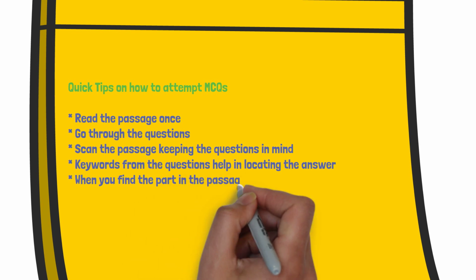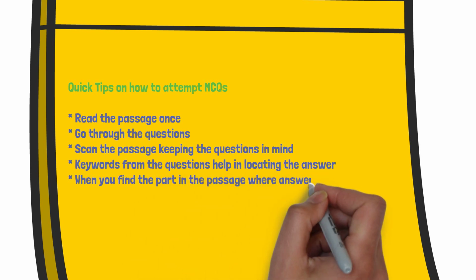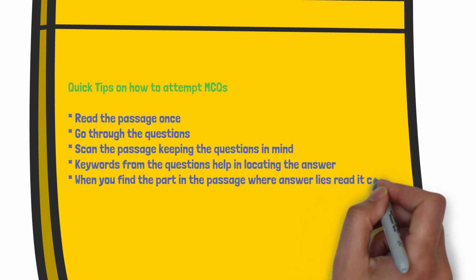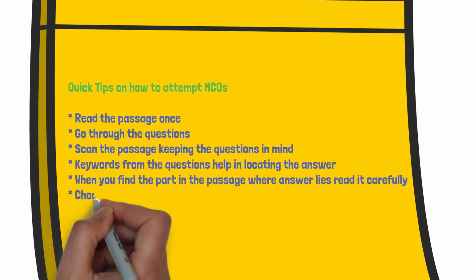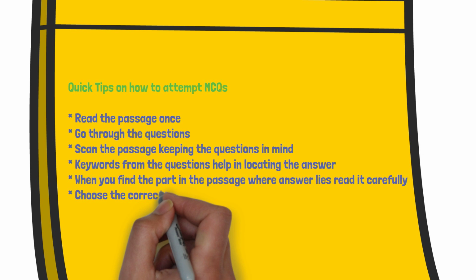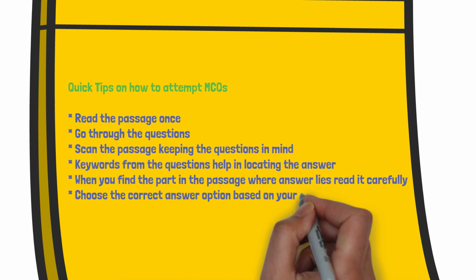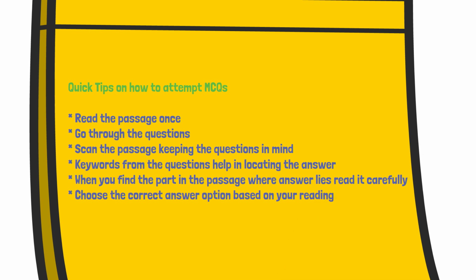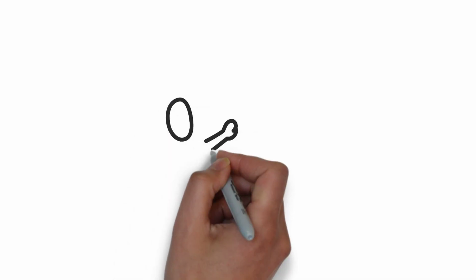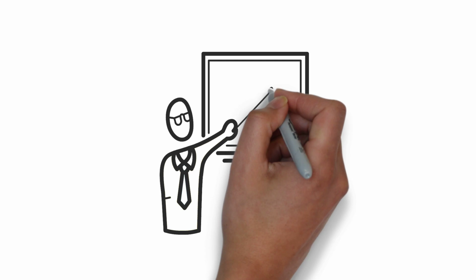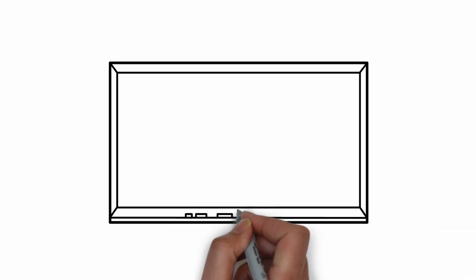The keywords will help you in locating the answers to the questions in the passage. Read the part where the answer is located carefully with understanding so you can identify the correct answer option. With these tips, you can tackle such questions easily. Now let's move to part B of the question paper where you will have to attempt questions related to note making and summarizing.